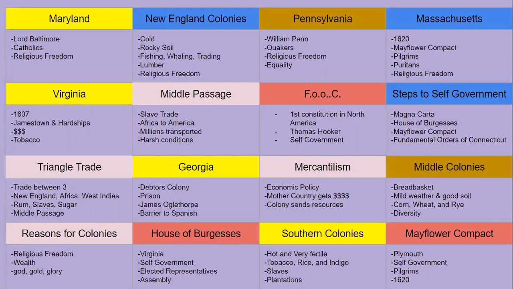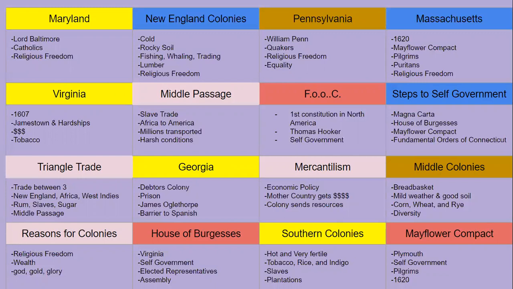Middle Passage, because of the development of cash crops and plantations, and we start to see the growth of farming, we're going to start to see slave trade grow. And the Middle Passage is that passage that happened between Africa to America, where they were sending slaves to the Americas to work on those plantations or farms. Millions were transported, very harsh conditions in those boats.